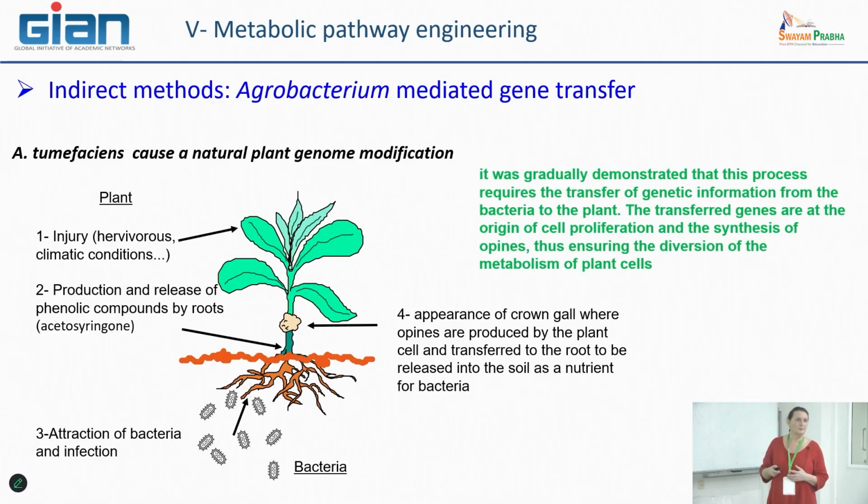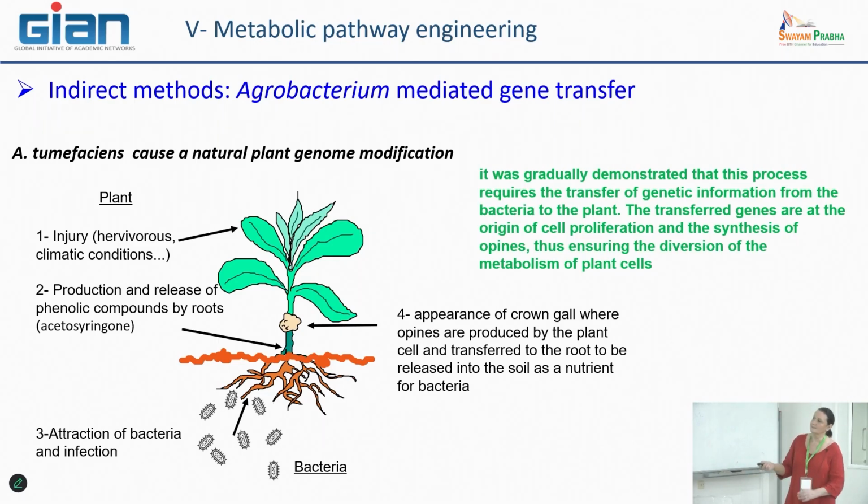And this new metabolic pathway leads to the production of specific compounds named opines that are the favorite food for the bacteria. So it means that the plants become factories for the bacteria to produce these new compounds that are diffused from the roots into the soil in order to feed all the rest of the colony that is in the soil.